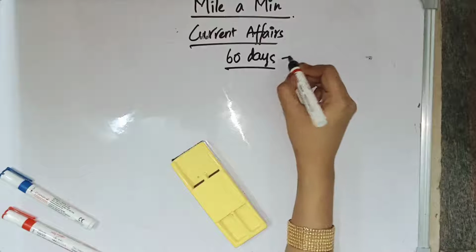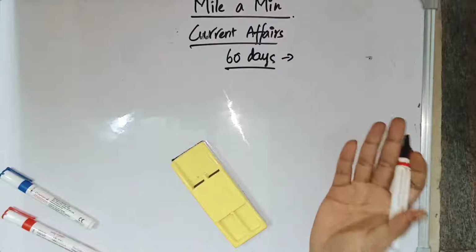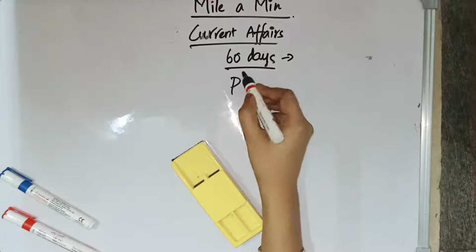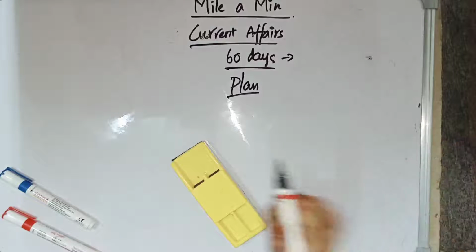Today we are going to see how to complete current affairs within just 60 days. We just have 60 days for our exam, and within this 60 days we need to complete static as well as dynamic topics, and for that we need a plan. So we are going to discuss how to complete this current affairs within the 60 days.